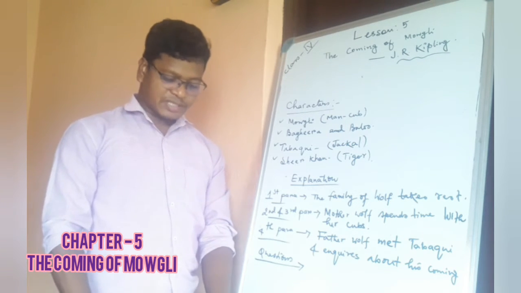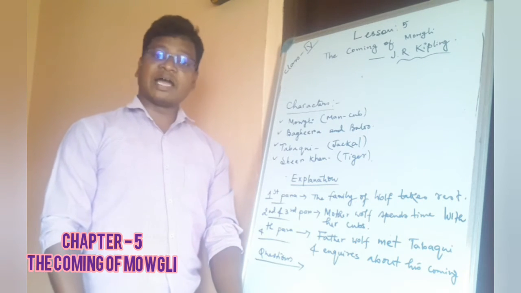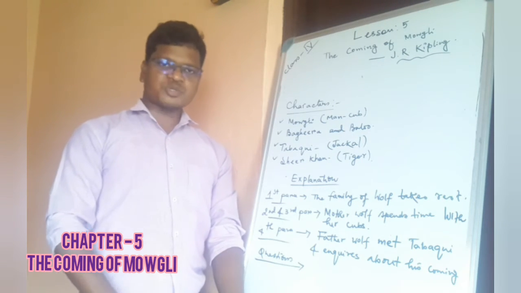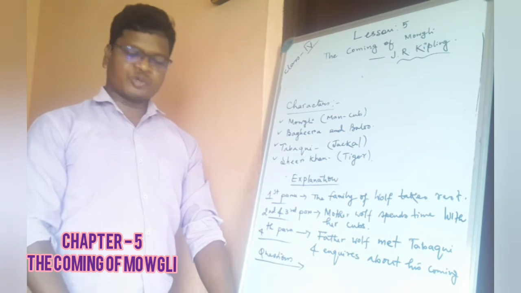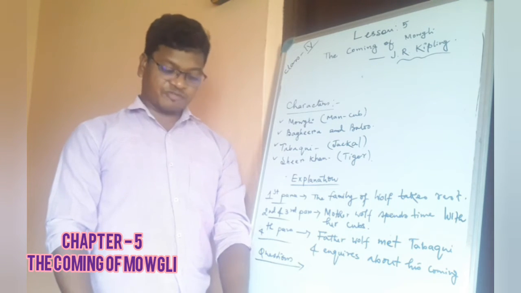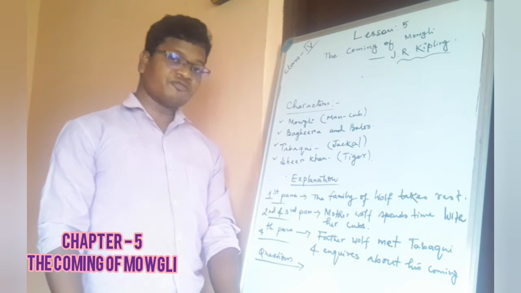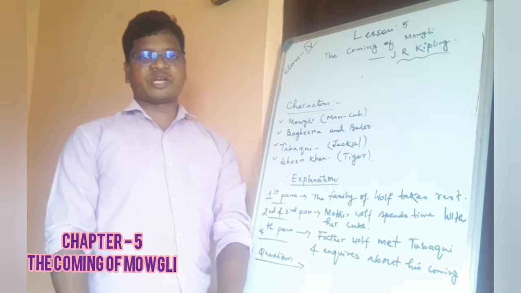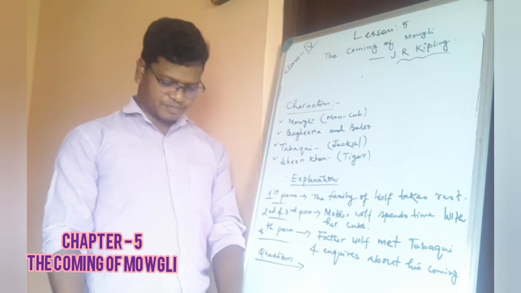Mowgli is the little hero in Rudyard Kipling's The Jungle Book. He is the man cub. As I already told you, here "he" refers to Mowgli. He is the main hero in Rudyard Kipling's story The Jungle Book. He is the man cub who is adopted by the family of wolves. He is looked after by the family of wolves, who name him Mowgli. What does the name Mowgli mean? Mowgli means the frog.